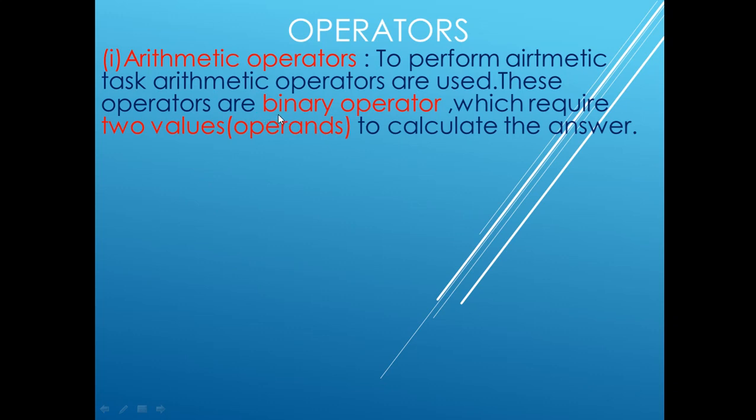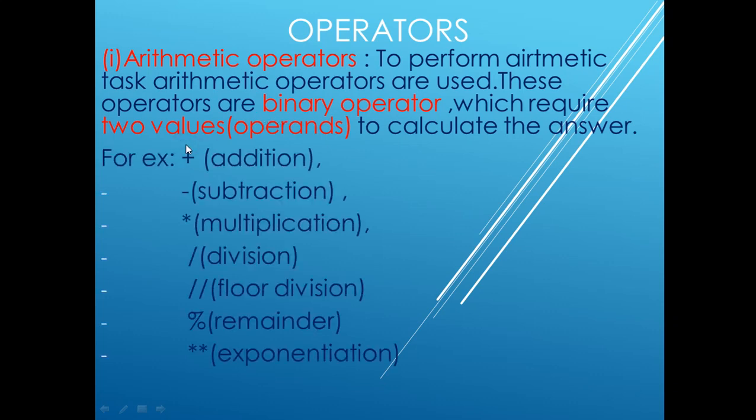Bi means two, so it requires two operands for its execution. For example, addition, subtraction, multiplication, division, floor division, remainder, exponentiation. One by one we will see them with the help of examples, but not now. Let me first finish what a binary operator and an arithmetic operator are, then we will go into the details of these operators.